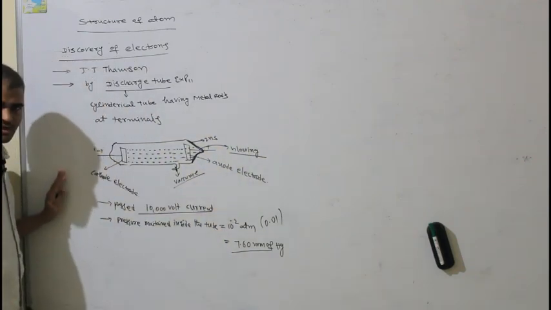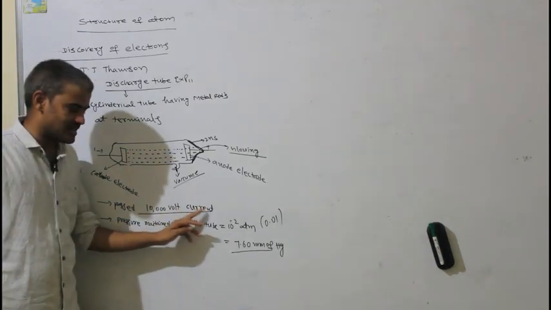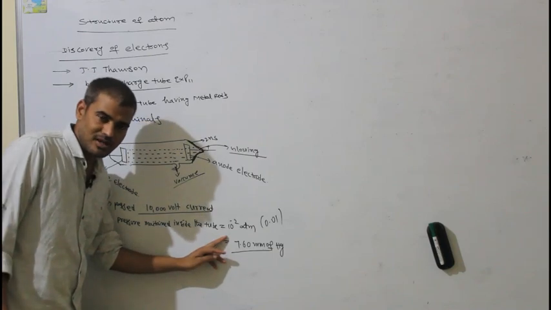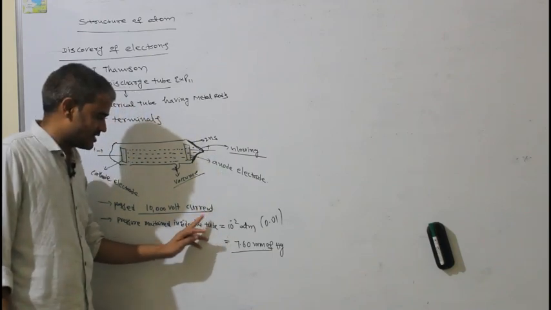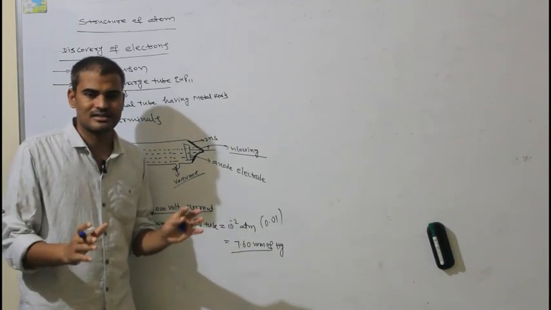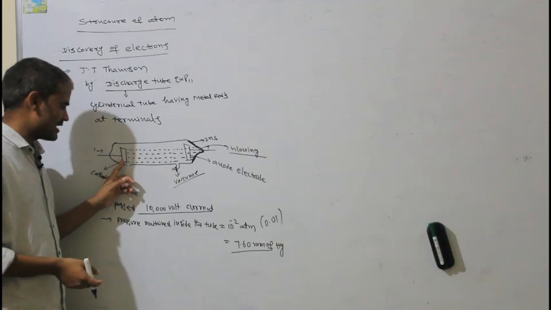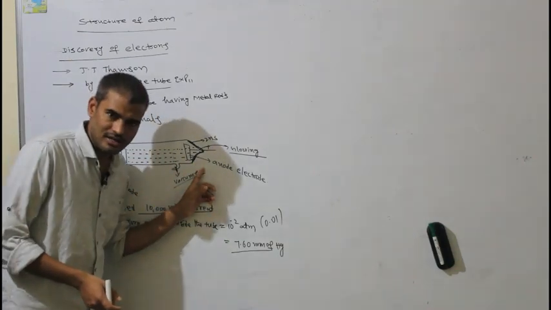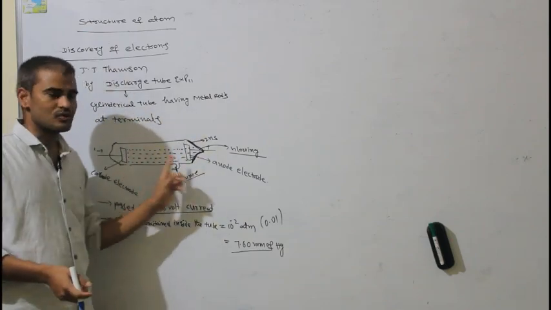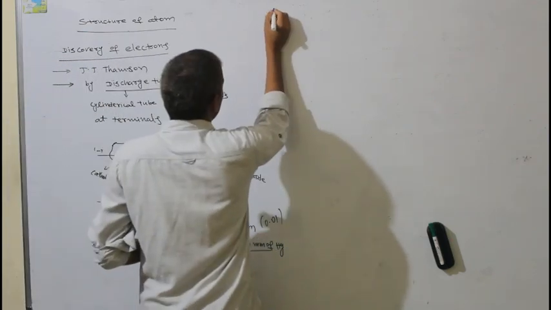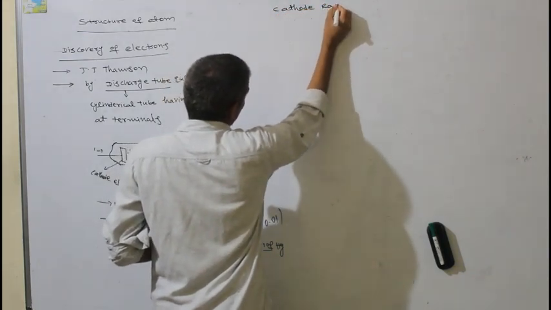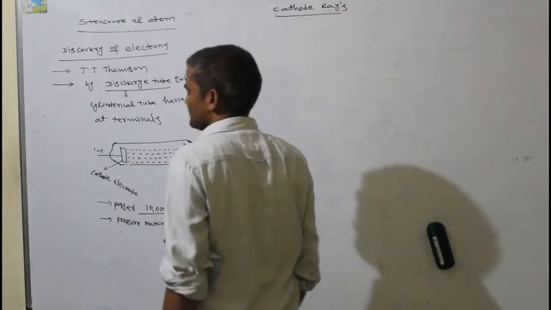I repeat once again. When 10,000 volts of current is passed through the electrodes at low pressure, that is 10 power minus 2 atmosphere pressure, some invisible rays travel from cathode electrode to anode electrode. Which are these invisible rays travelling from cathode to anode? Those rays he called cathode rays.